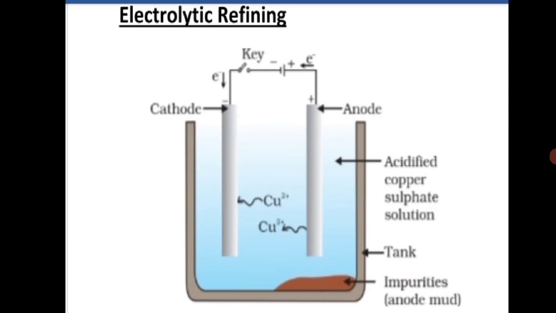So from the impure copper rod, copper will move into the electrolytic solution, and the impurities will go and settle down at the bottom of the tank, and those impurities are called anode mud. So here we can get pure copper from which rod? Electrode? From the cathode. It will be deposited in the form of solid state. This is how we can get pure copper by the electrolytic refining method.